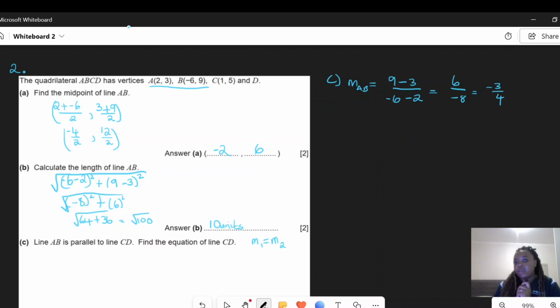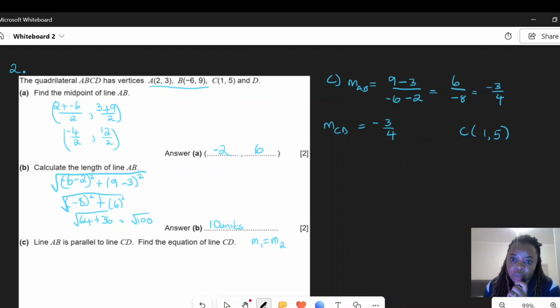So we know the gradient, therefore this is telling us that the gradient of CD is also going to be negative 3 over 4, and we know the point C, which is (1, 5). So now we have found the gradient of CD, and we took it from AB. Remember, we were told that the two lines were parallel, so that is a hint that they have the same gradient, as we have learned in the first video.